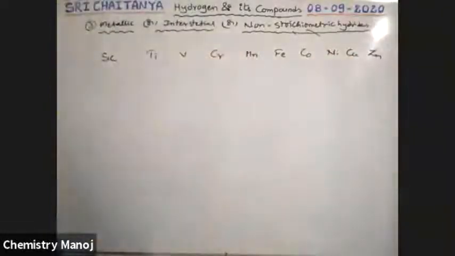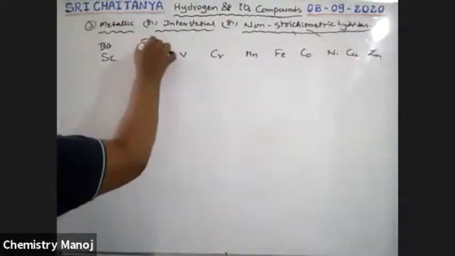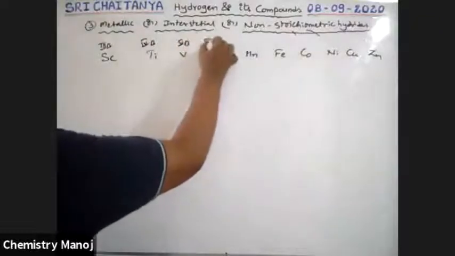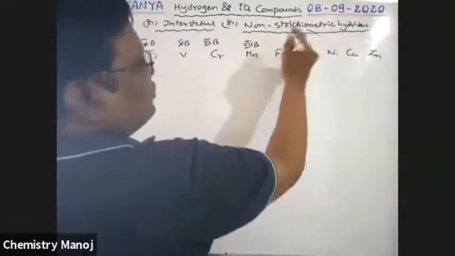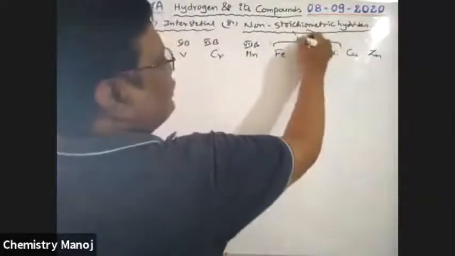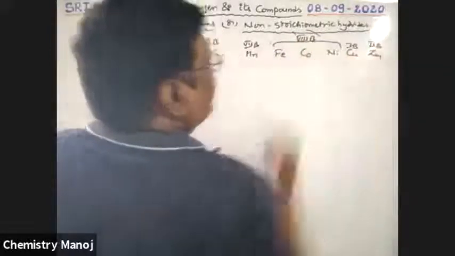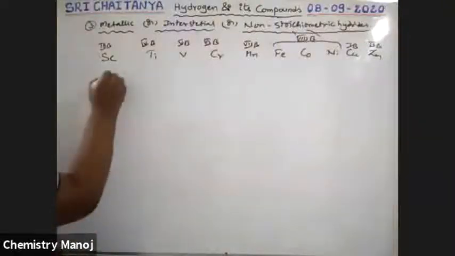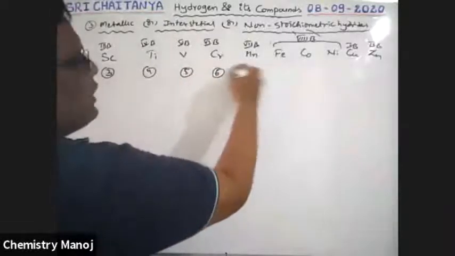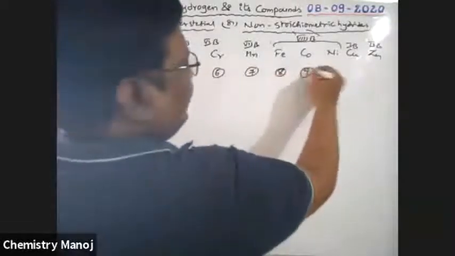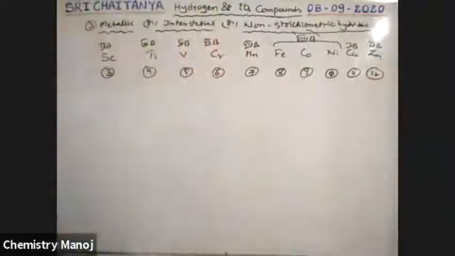In old notation, these are 3B, 4B, 5B, 6B, 7B groups, and these three elements are considered 8B, then 1B and 2B. In new notation, they are the third group, fourth, fifth, sixth, seventh, eighth, ninth, 10th, 11th, 12th.